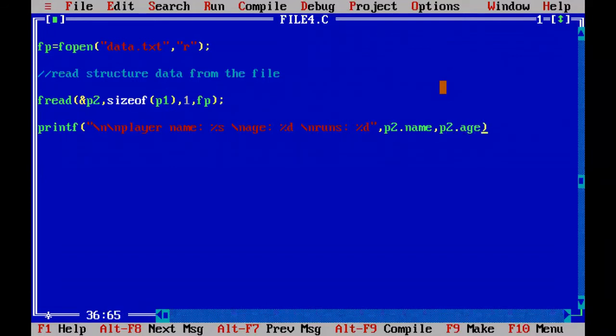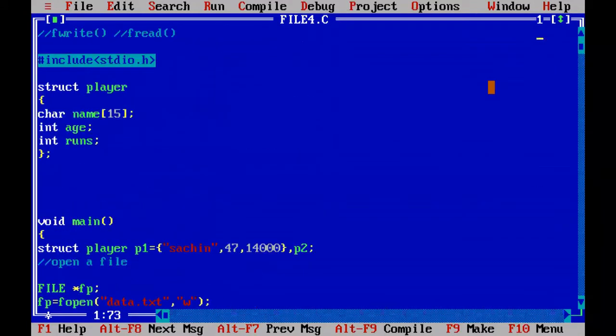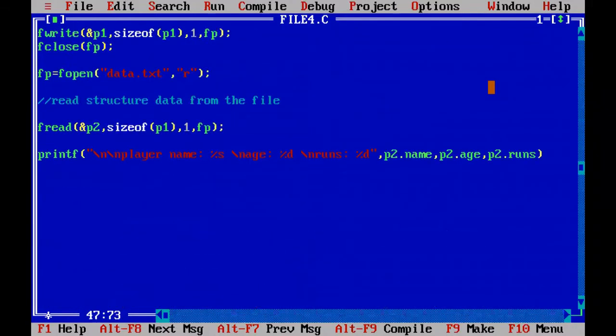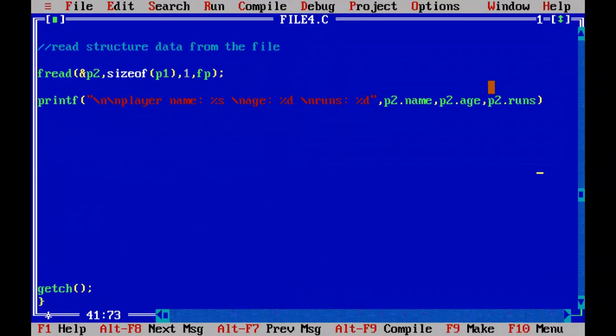And next, runs are replaced with P2 dot runs. Is that the same thing we declared in the structure? Yes. Name, age, and runs. Now this printf function is going to print the P2 data on the monitor.